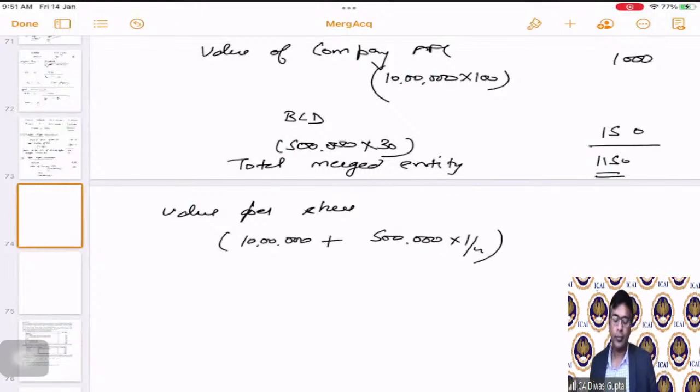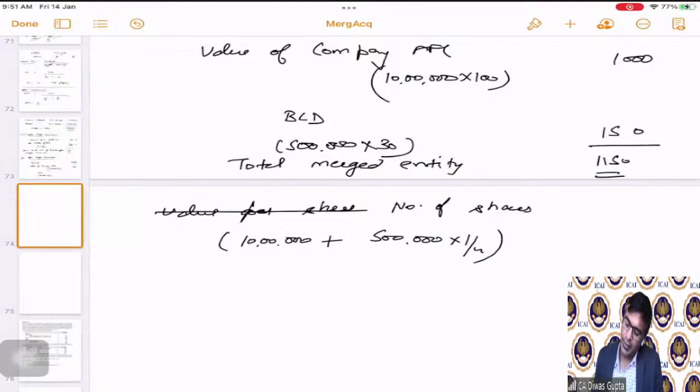These are the total number of shares, which comes to 11.25 lakhs.